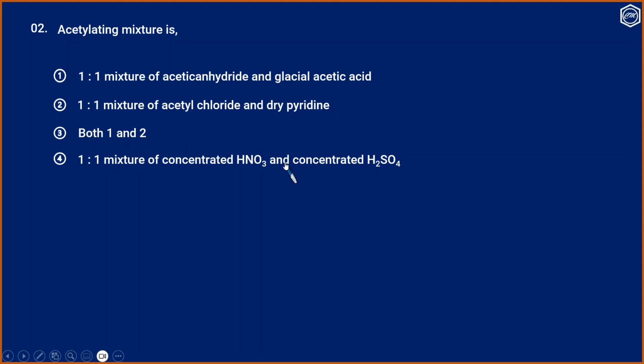We eliminate option 4 and we know that it is nitrating mixture. This mixture of acetic anhydride and glacial acetic acid as well as acetyl chloride and dry pyridine are called acetylating mixture. So option 3 is the correct answer.